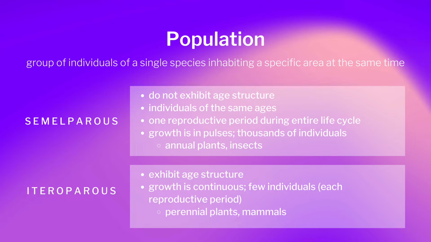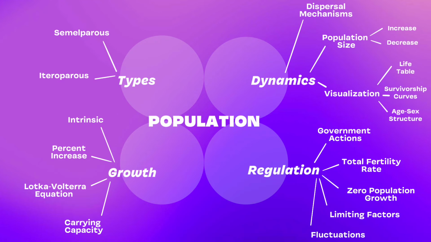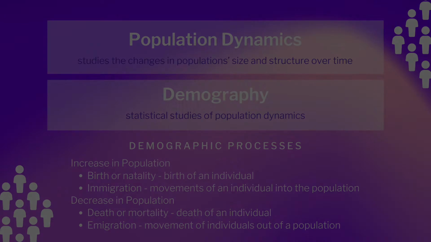It has two types, semelparous and iteroparous. In semelparous populations, there is no age structure as the individuals are of the same ages, a product of only one reproductive period during the entire life cycle. Meanwhile, in iteroparous populations, age structure is exhibited as several reproductive periods are present.